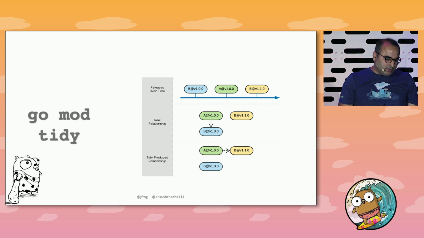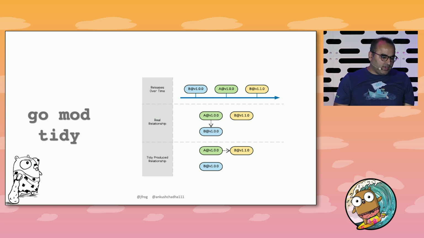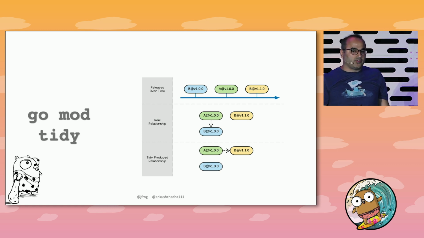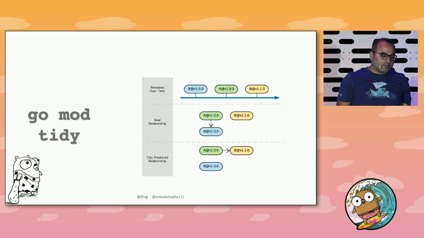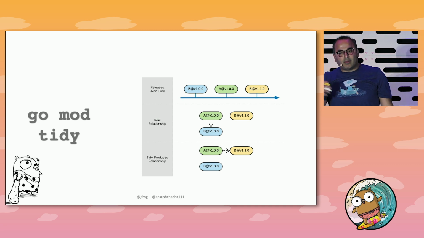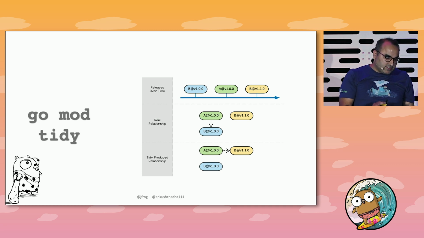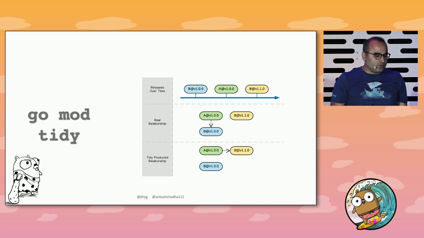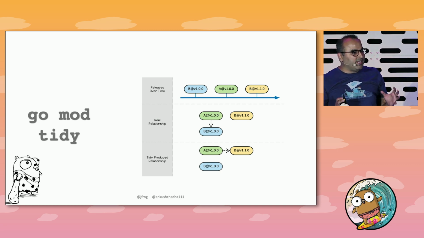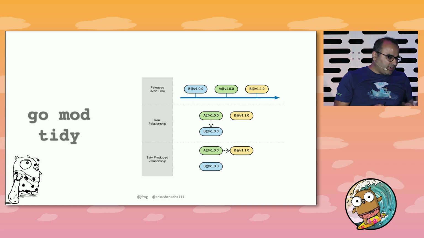So in this example, B v1.0.0 was released, and then A v1.0.0 was released. At that time, the relationship is A 1.0.0 relies on B 1.0.0. But when we ran Go mod tidy sometime in the future, the module relationship became A v1.0.0 points to B version 1.1.0. So it's an incorrect module relationship. We realized this problem and we stopped using this approach.